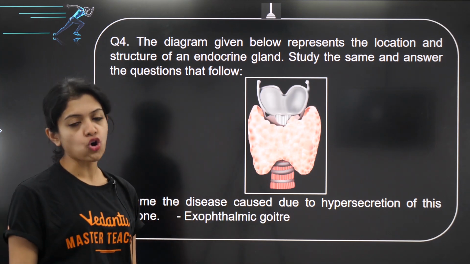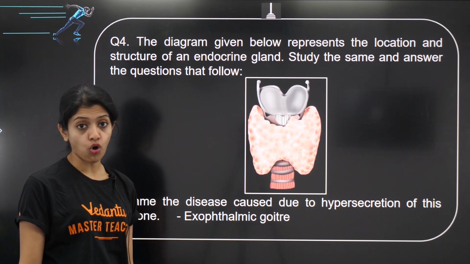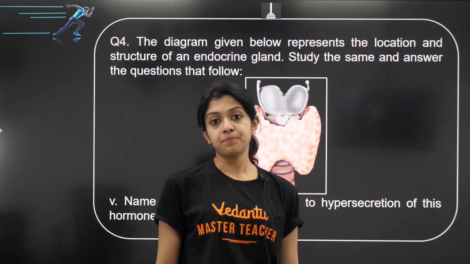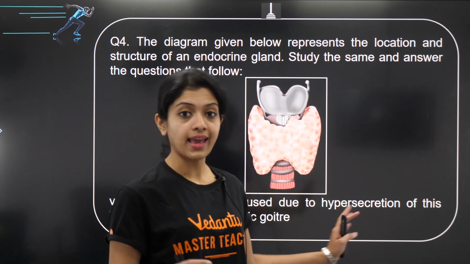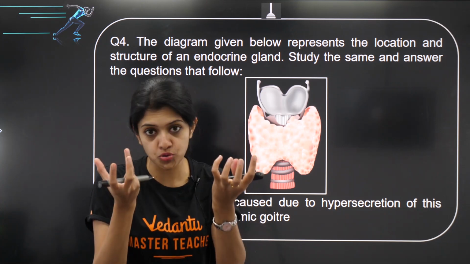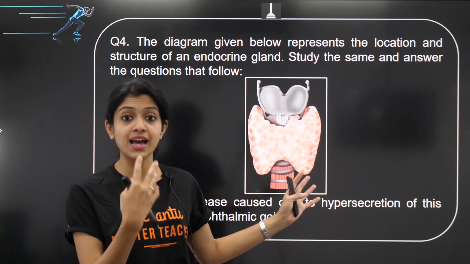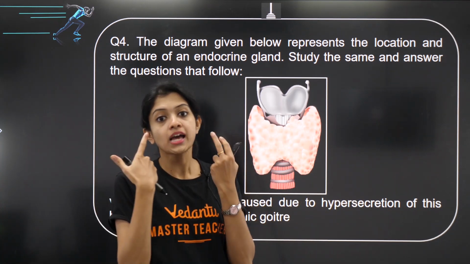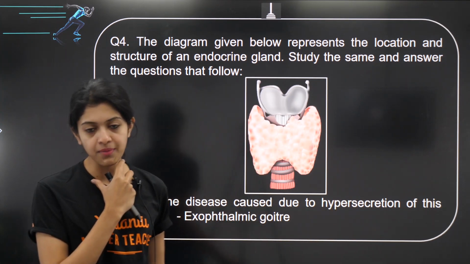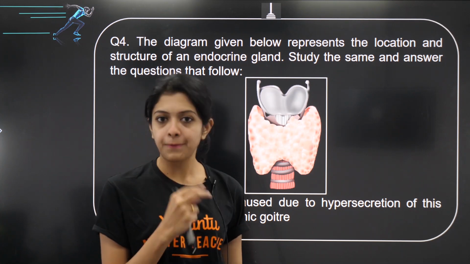Yes, you would call it exophthalmic goiter. Remember, we have discussed the features of this disease, exophthalmic goiter, wherein exophthalmic is telling you the eyes bulge out and protrude out. Exo is out, and ophthalmic is your eyes bulging out, and it's a case of goiter, wherein you can see a swelling at the base of the neck.